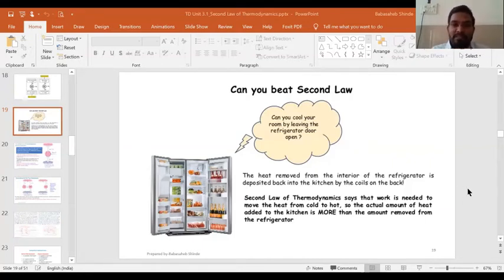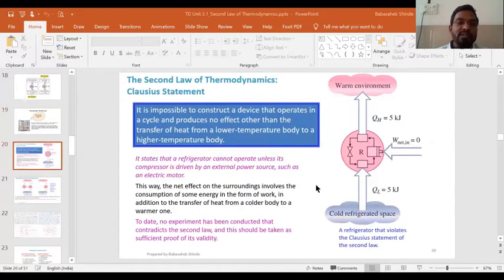In the last session, we started with another statement of the second law of thermodynamics. Kelvin Planck statement was seen in the session prior to last, and in the last session we started with the alternative statement of the second law itself, that is Clausius statement.